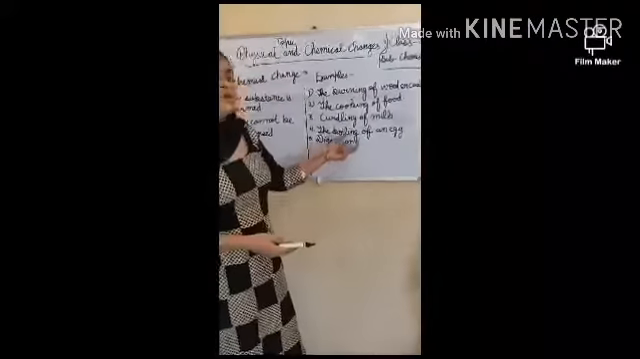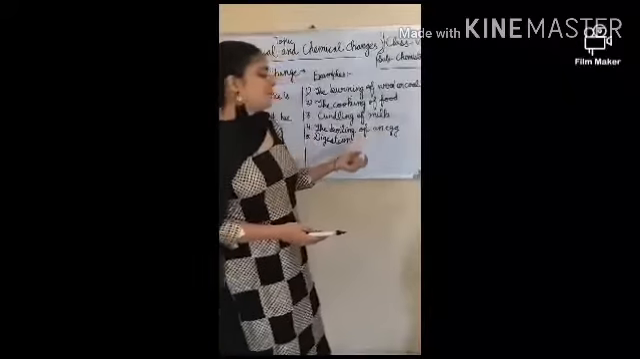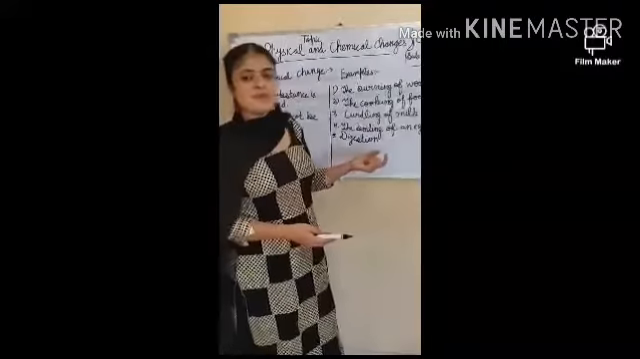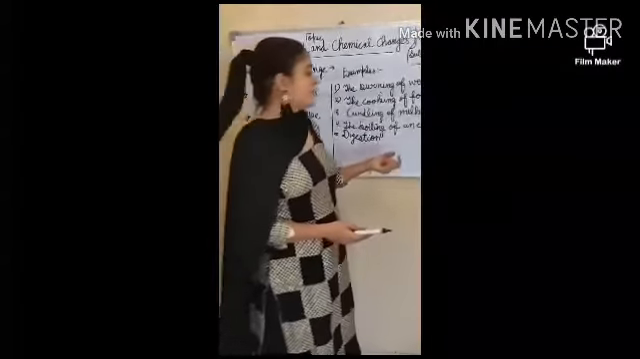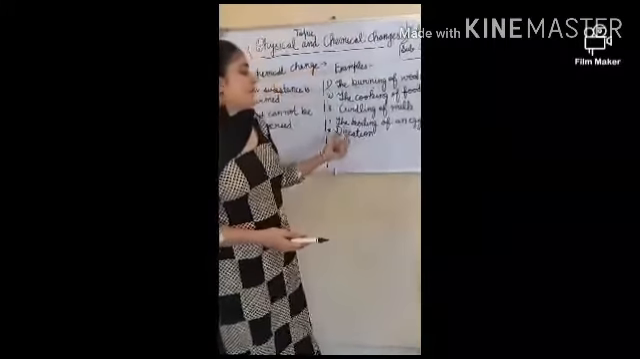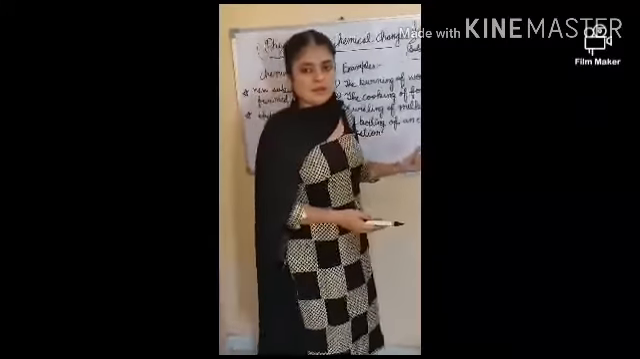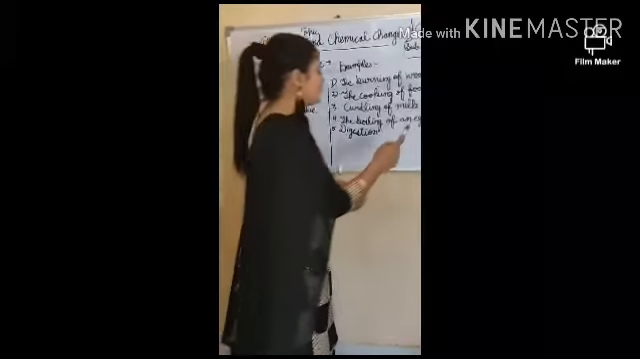Next is the boiling of an egg. When we boil an egg, the liquid becomes hard from the inside, and we cannot change it back into the original form of the egg. So this is also a chemical change.